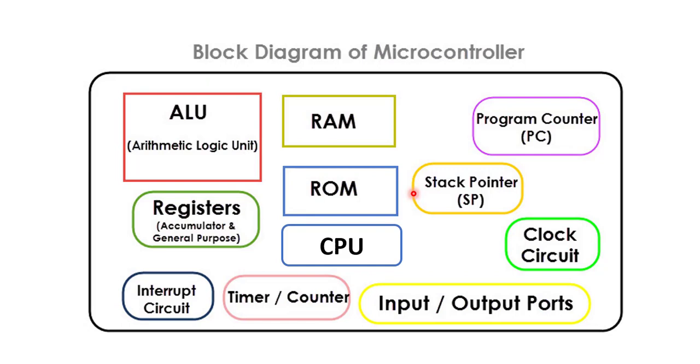In a microcontroller, the number of peripherals used depends upon the application. We choose the peripherals according to the task performed by the device. For example, in a washing machine, the task is to wash the clothes, so here we use different types of peripherals. For a microwave oven, the task is to cook the food, so for temperature control, here we use another type of peripheral. So as per the task, as per the application, we choose the devices or peripheral components.